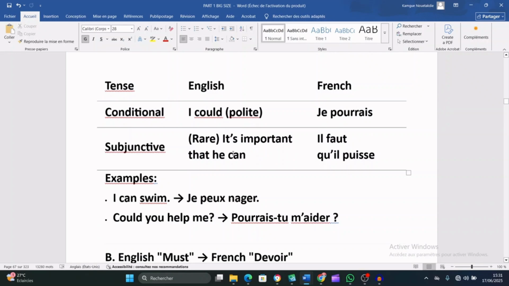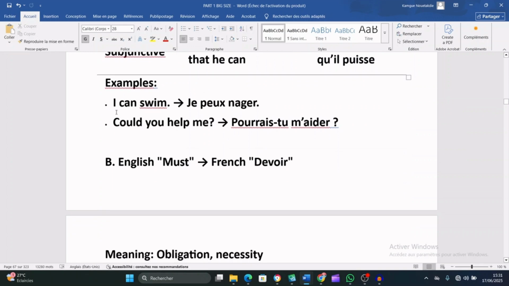That's the subjunctive. Now let's see some examples. I can swim. What is it in French? Je peux nager. Now just keep in mind that in French, usually when you are having these modal verbs, the verb that follows it is in the infinitive form. For example, I can swim, je peux nager. You see that after peut, you see nager, it's just in the infinitive form.